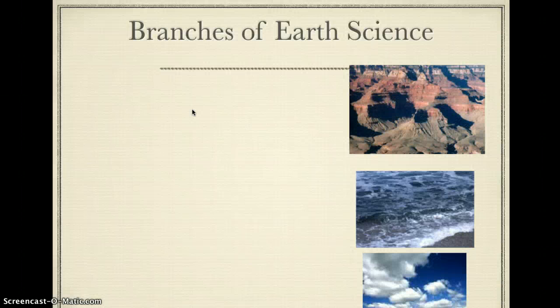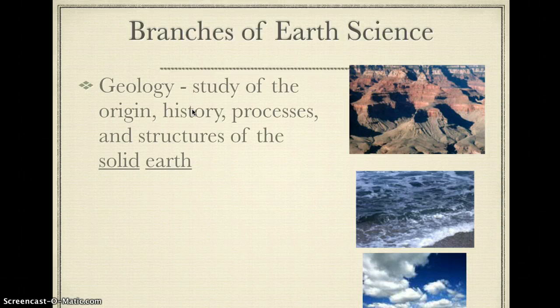So we have major branches of earth science. Hopefully the first branch you can see there, that first picture, has to do with rocks. Geology is the study of the origin, history, processes, and structures of the solid earth. Rocks are solid. That's what we're talking about with geology. Geo is a prefix meaning solid earth. Then you see the next picture.